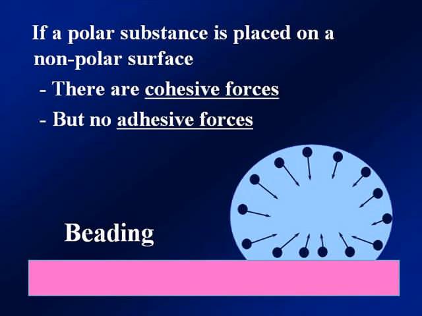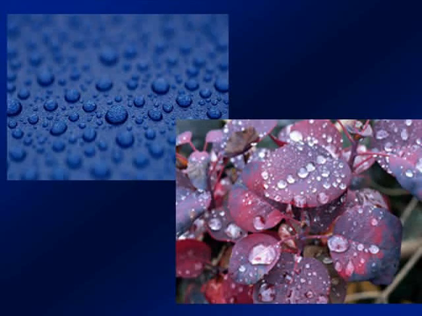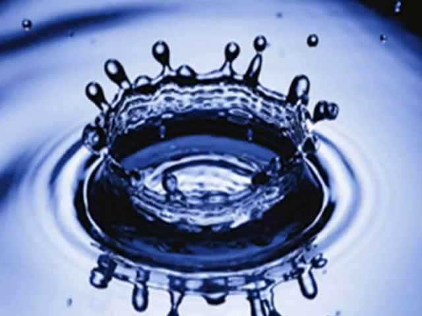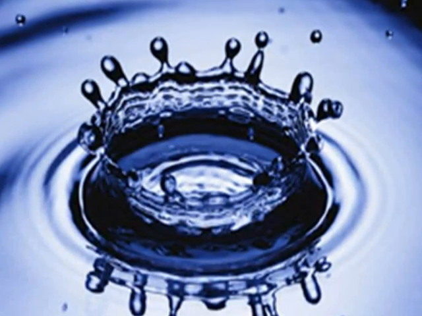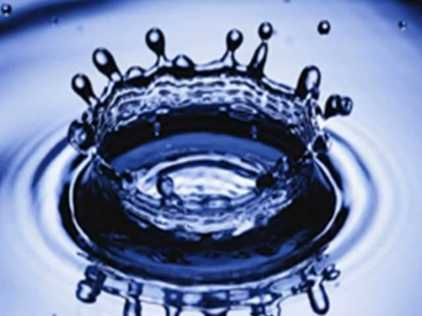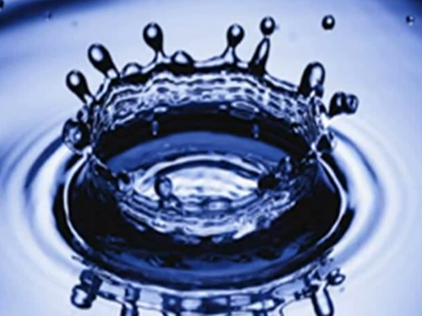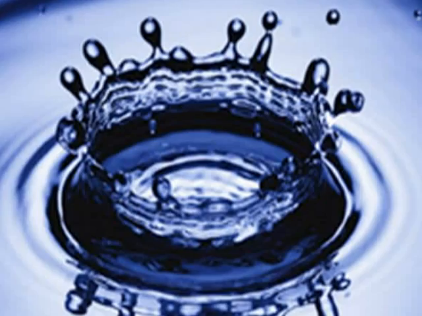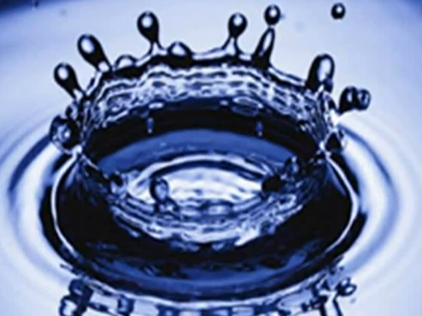So you're going to get beading on the surface as the cohesive forces pull together. In this slow motion picture of water dropping, you can see that as the drop spreads away, it is still pulling back on itself with those strong cohesive forces.